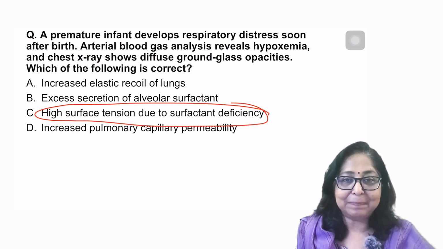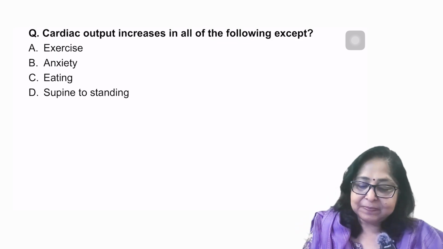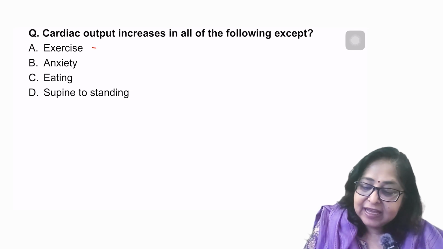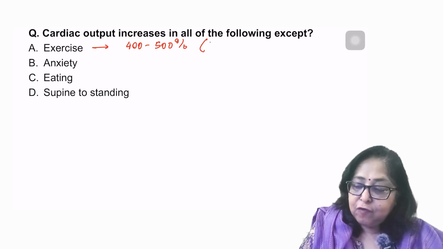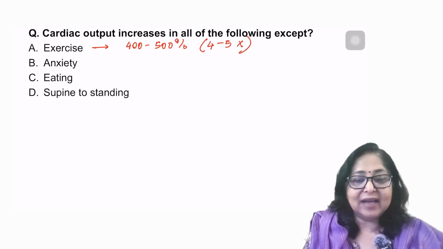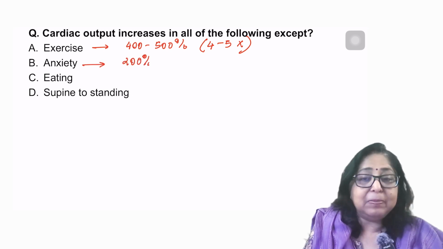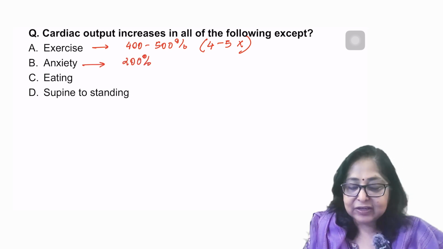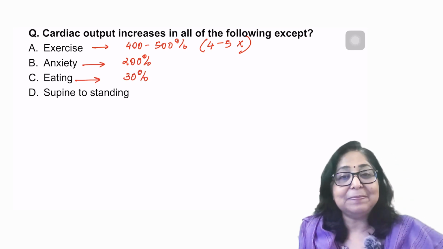If there is a surfactant deficiency, it causes a high surface tension and there is a tendency of the alveoli to collapse. Cardiac output increases in all of the following except exercise, definitely. In exercise, there is almost a 400 to 500% increase, 4 to 5 times increase in cardiac output. Anxiety, cardiac output can become double, twice, 200% increase. Eating can increase the cardiac output by almost 30%.